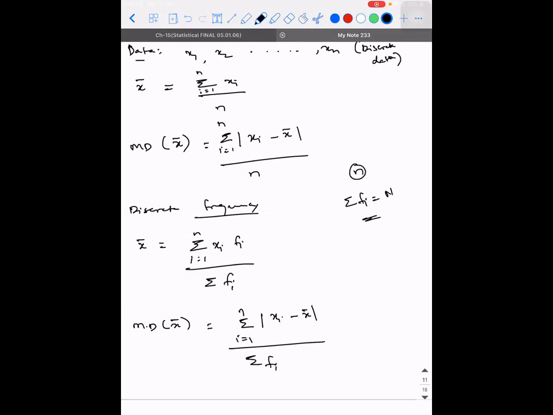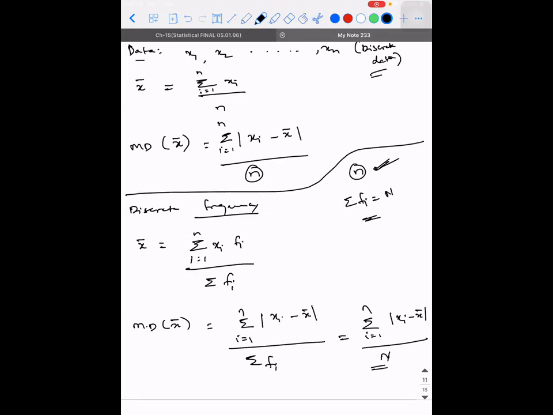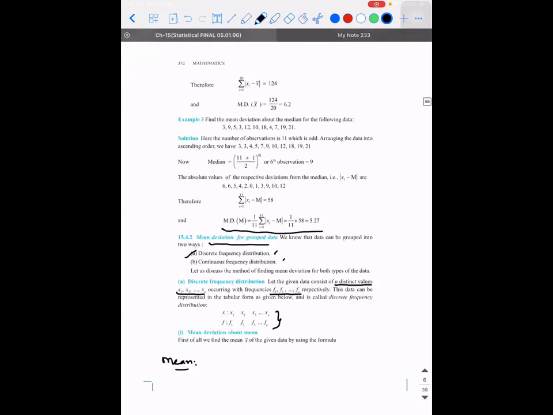If it is only small n, it represents the number of terms. I hope you understood the difference between small n and capital N. Capital N is the sum of all the frequencies. Small n is the number of terms. So where do you use small n? Small n is used for discrete data. Capital N is used for discrete frequency. So these are all the concepts that we discussed.